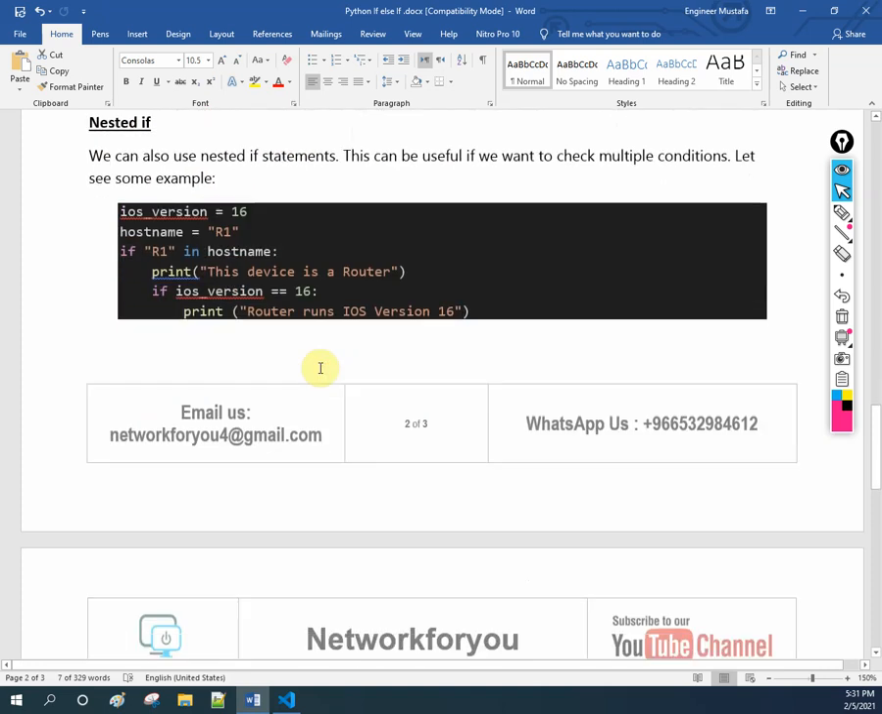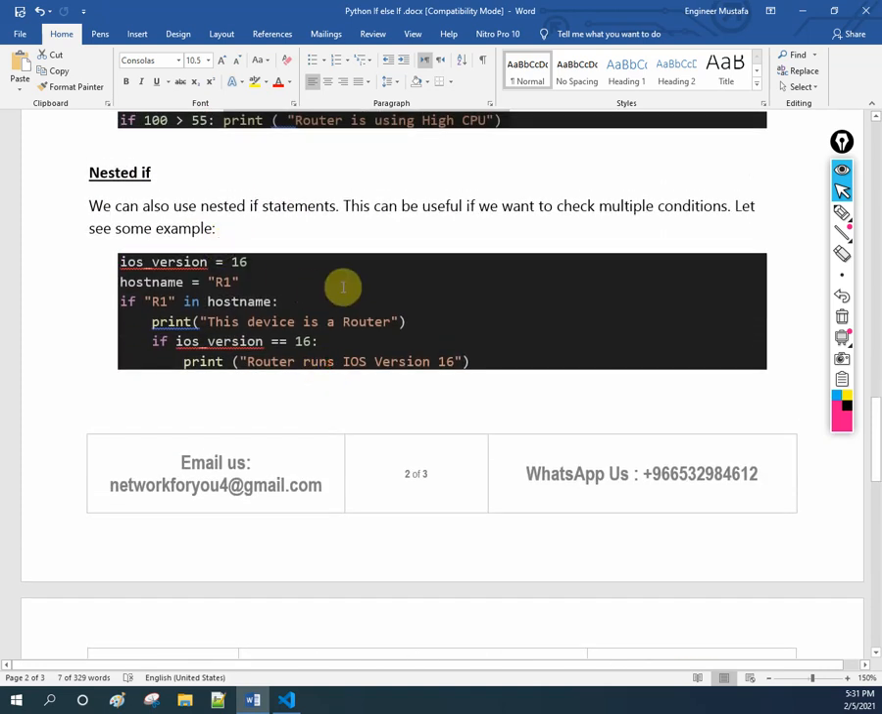After that we have nested if. Nested if means within the if, or in simple words, inside the if. Here I am saying that if R1 is in the host name, print this device is a router. If this condition is okay, then execute the next condition. If this condition is not okay, don't execute it. A statement within a statement is known as nested if.